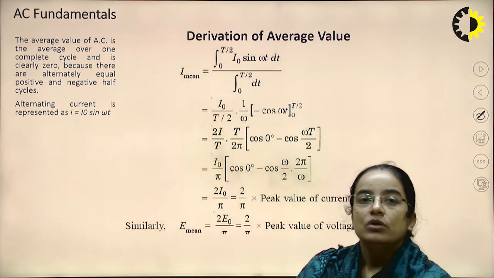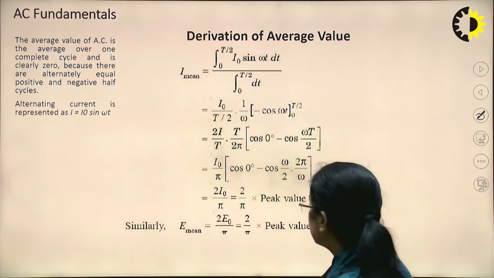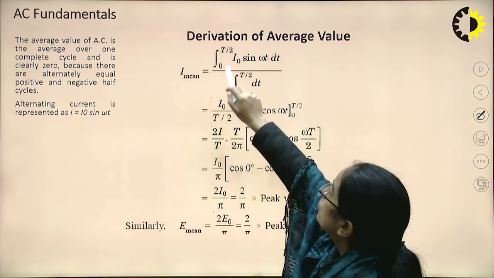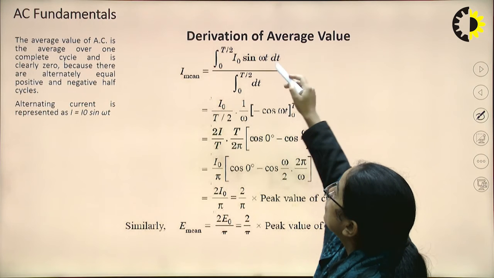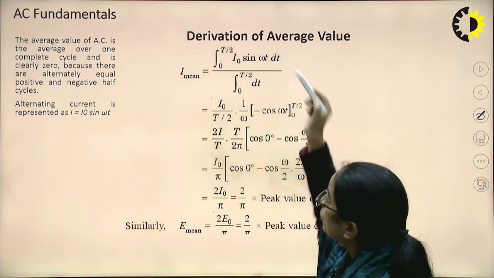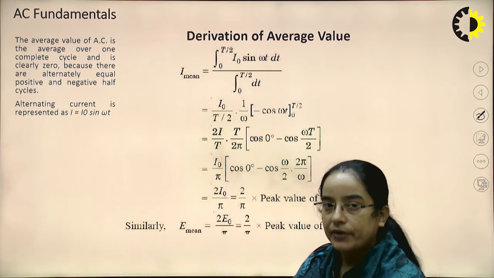So this is the mathematical derivation here. We integrate I naught sin omega t dt, with time from 0 to T by 2. We are taking the half time period only.